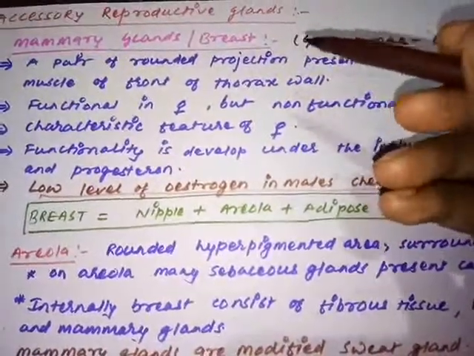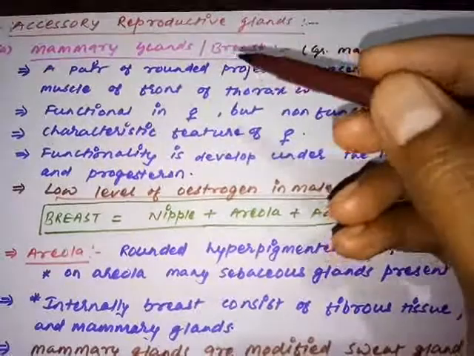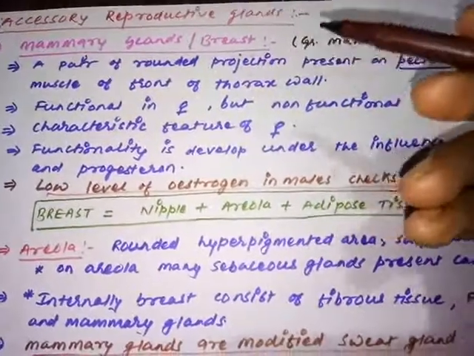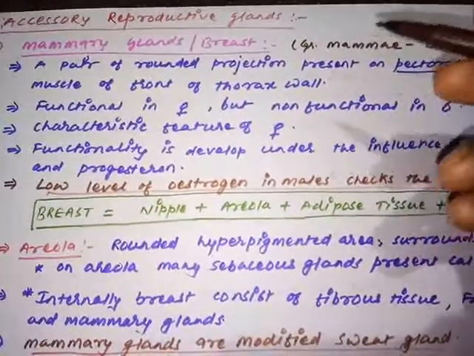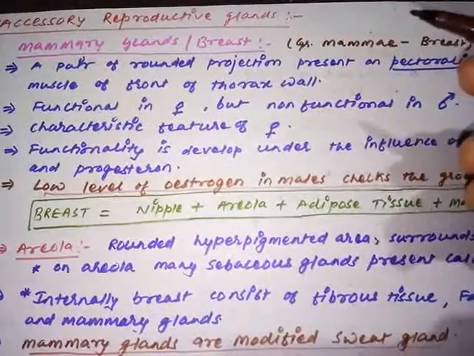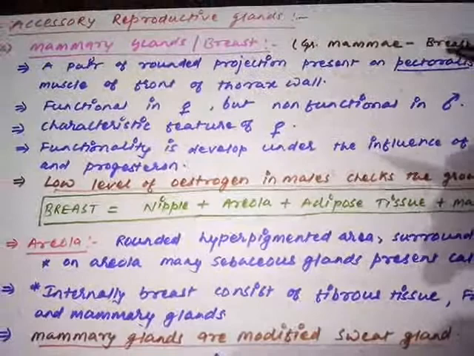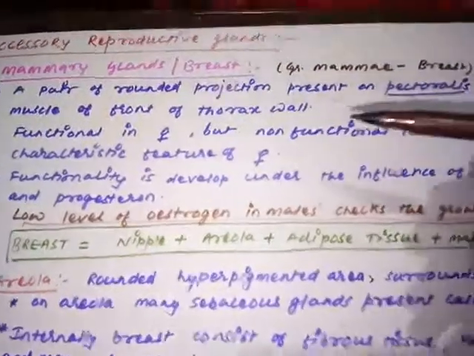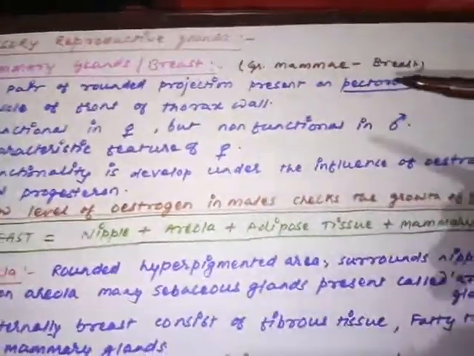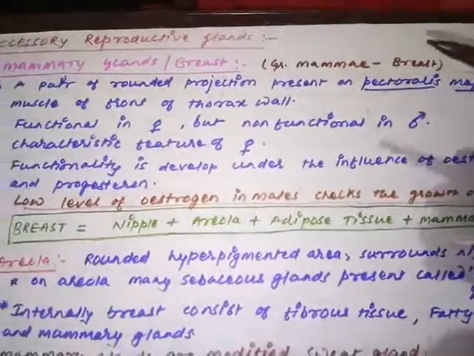We'll see later what the meaning of breast is, but basically it is known as the mammary gland. But breast is a broader term, while mammary gland is a narrower term, so we'll see how this is different later. So mammary gland or the breast, that is the first one. Mamme means breast. That is why we are using the term breast.